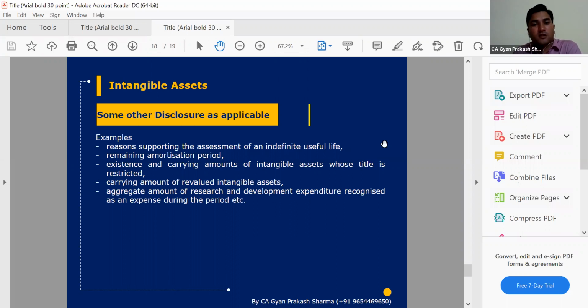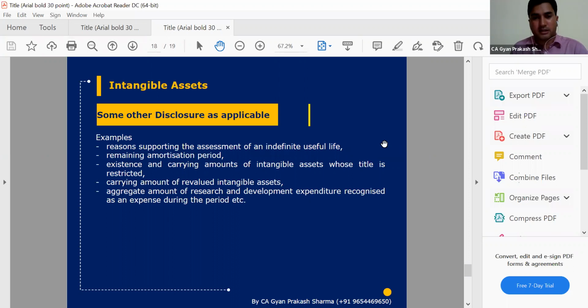And any research and development expenditures which are incurred during the period. So if there is some R&D expenditure, and we are going to take a benefit of the different deductions available in the Income Tax Act, or there is some specific requirement in Ind-AS 38 also, that if there is any R&D expenditure which we have incurred, we need to give a separate footnote disclosure in the financial statements of such and such expenditure.